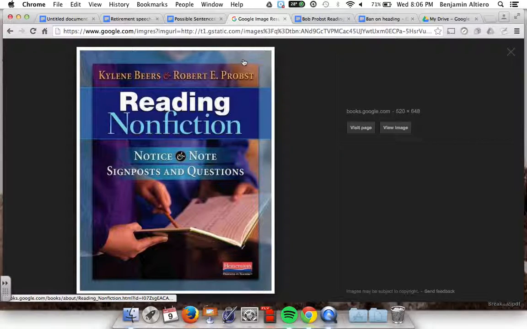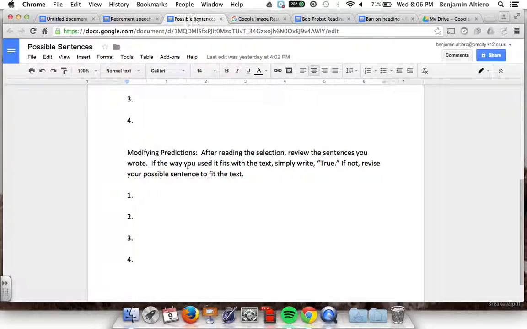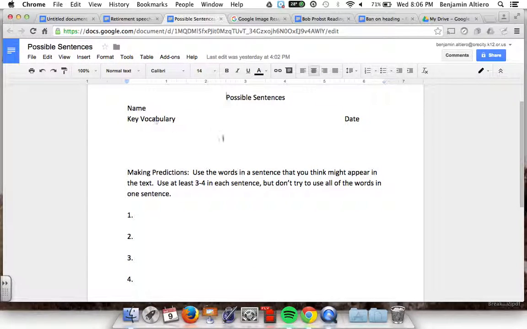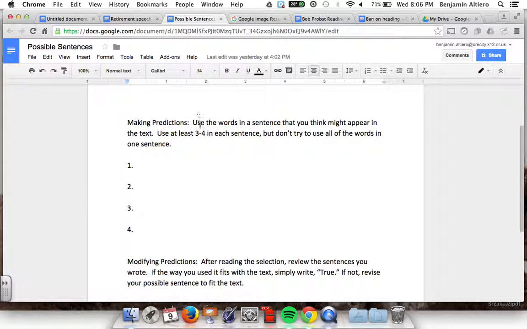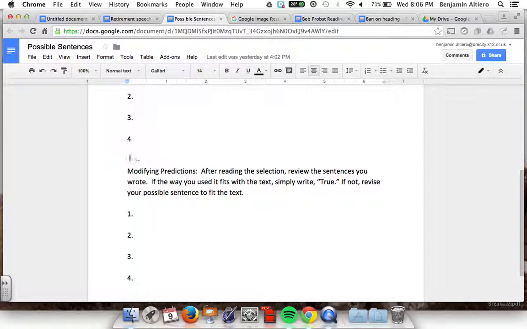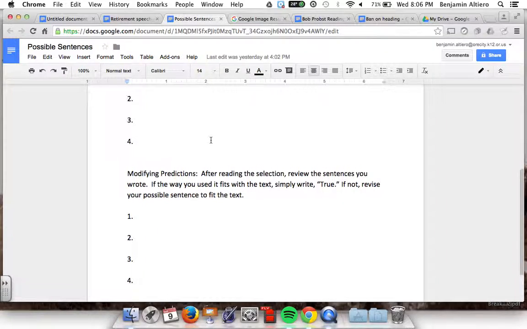So before I get into the activity, I wanted to share the one piece of paperwork or worksheet that would go with it. So there's a spot here for key vocabulary. Then our first instruction, making predictions: use the words in a sentence that you think might appear in the text. Use at least 3 to 4 in each sentence, but don't try to use all the words in one sentence. The second part, modifying predictions. After reading the selection, review the sentences you wrote. If the way you used it fits with the text, simply write true. If not, revise your possible sentences to fit the text.